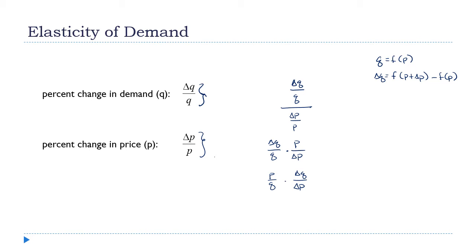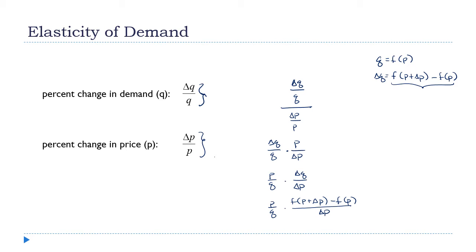All right, now let's make my substitution. I'm going to leave the P over Q alone, P over Q. I'm going to replace delta Q with this. So that's f of P plus delta P minus f of P, over delta P. Okay, hopefully that second fraction looks familiar, right? If you replace that delta P with h, because we usually use an h, that looks an awful lot like that difference quotient that we used all the time back when we were first looking at the derivative.